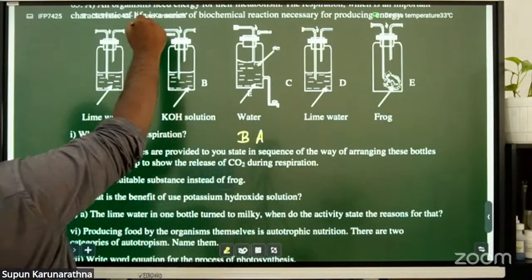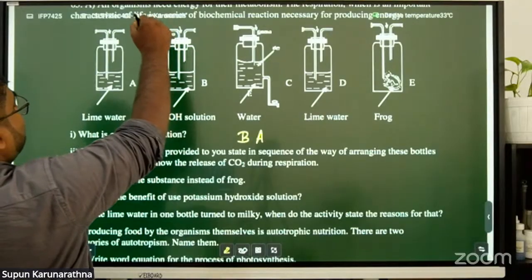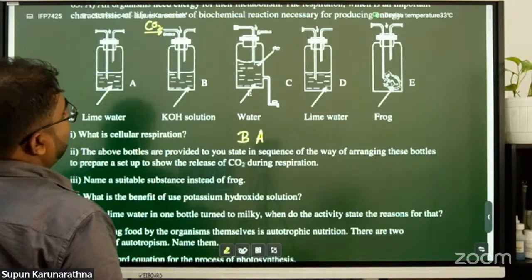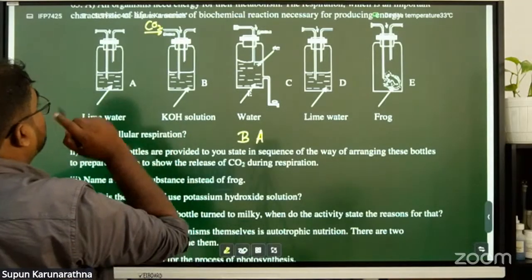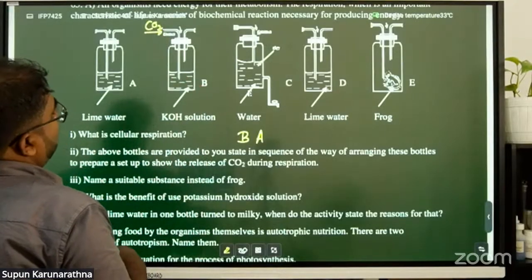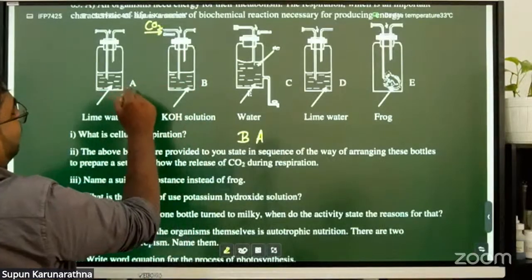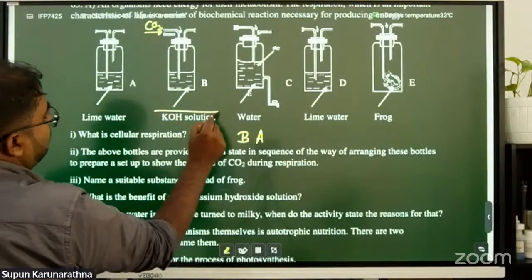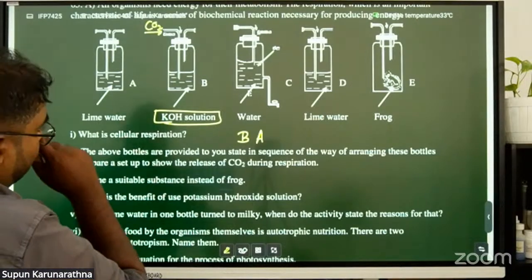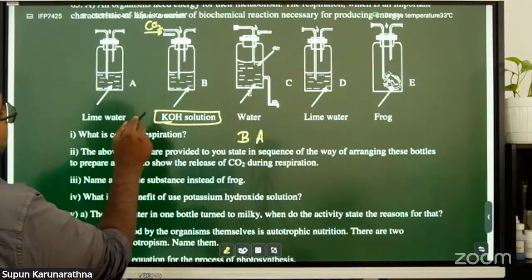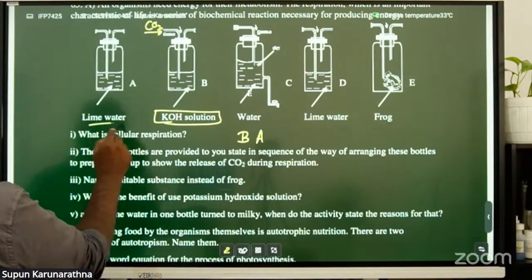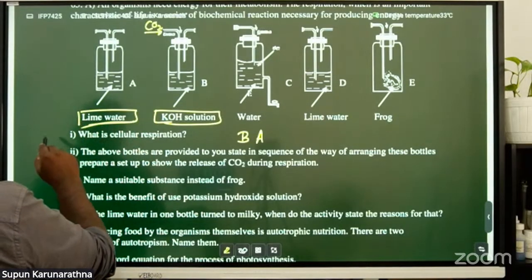When atmospheric air comes in, carbon dioxide gas also enters here, and the carbon dioxide in the atmosphere is absorbed by the KOH solution. After the carbon dioxide in the atmosphere is absorbed by the potassium hydroxide, we can confirm that by using bottle A. Why?